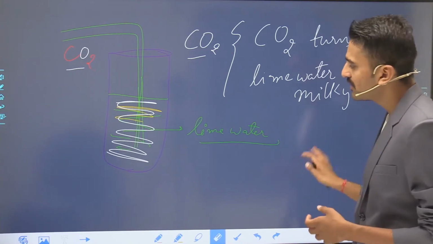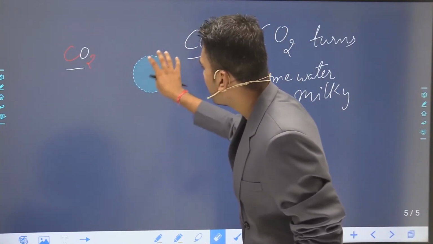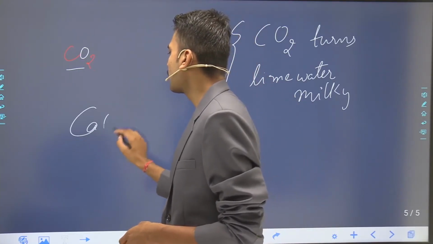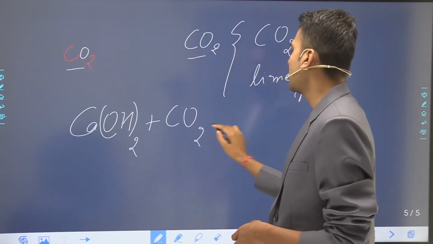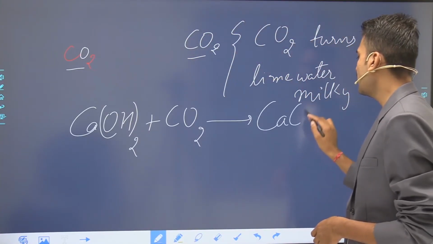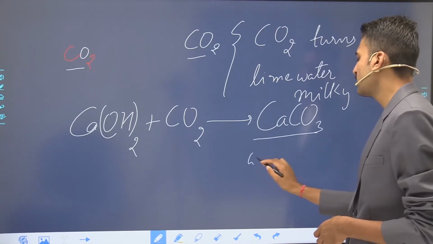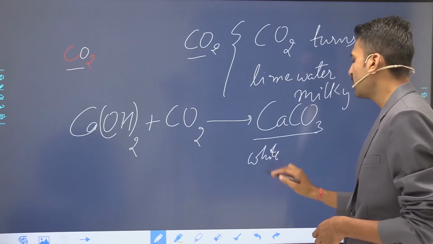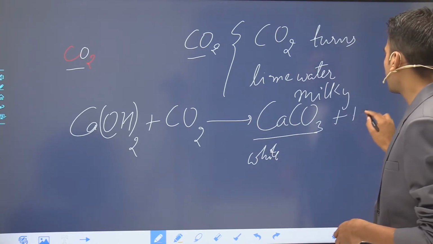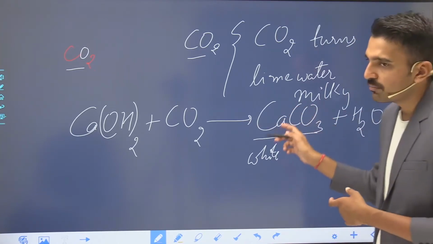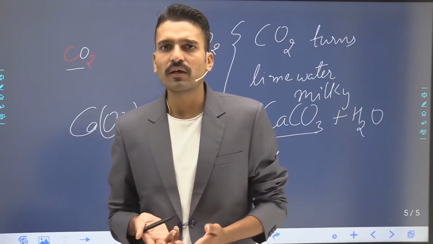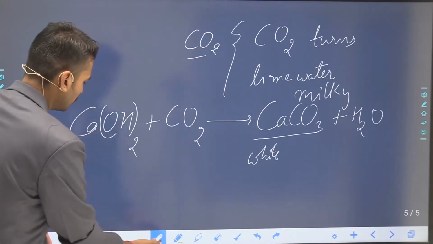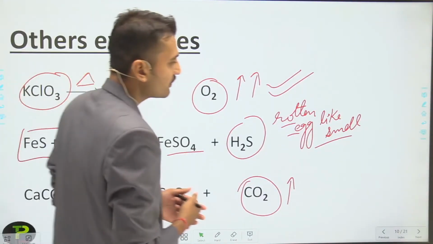So how does it turn the lime water milky? If I write the equation, this is lime water, Ca(OH)2. When it reacts with carbon dioxide, it forms CaCO3, which is a white colored substance, along with H2O. So due to the presence of calcium carbonate, the lime water turns milky. It is also a chemical reaction, of course. So these are the examples that we have studied.